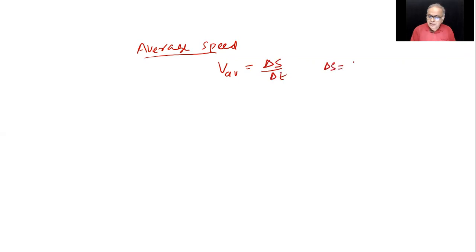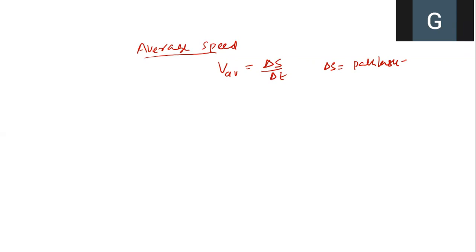Now, we forgot average speed in the middle. Let me write average speed. This is not a vector, it is path length by time. So V average, I'm not going to write it with arrow or anything. V average is delta S by delta T, I'll say. Delta S is what? Path length.